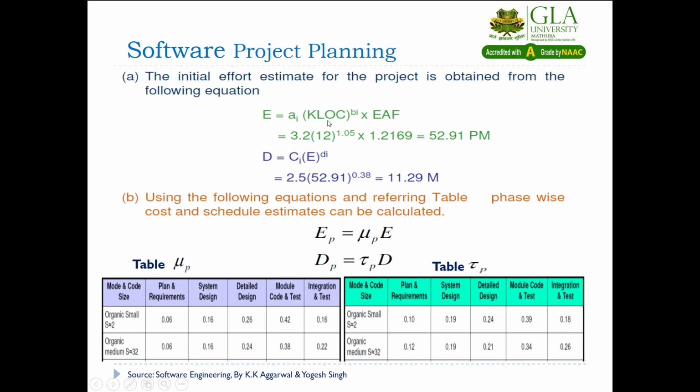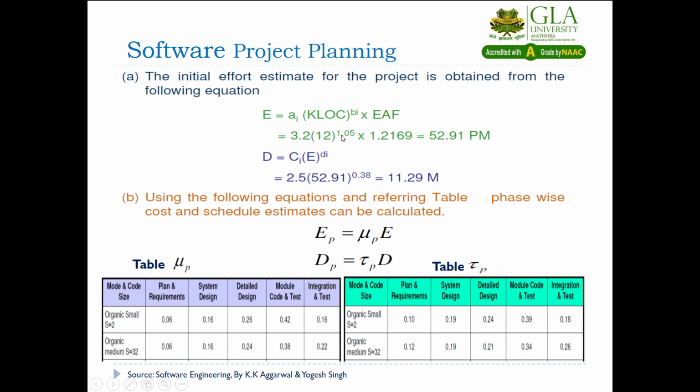Now you know the formula for intermediate: E equal to ai into KLOC to the power bi into EAF. EAF you have already computed, you can put it here. KLOC you have computed by summing the sizes of all the modules, that is 12,000 lines of code.